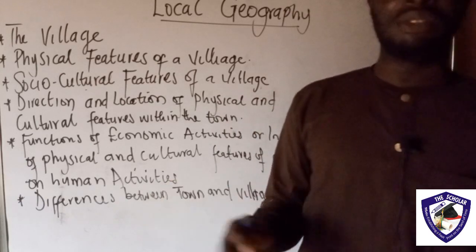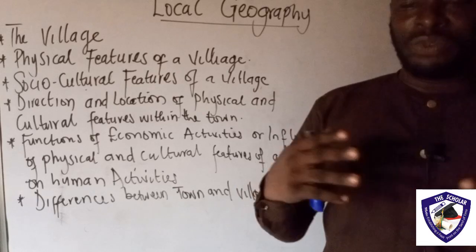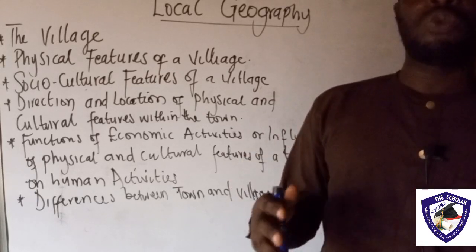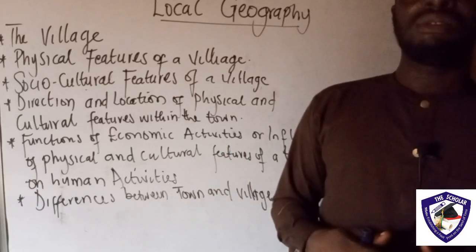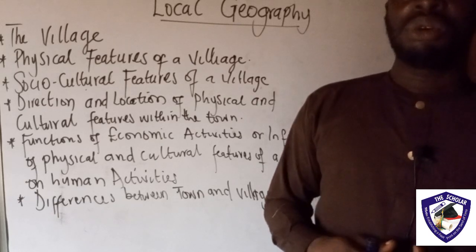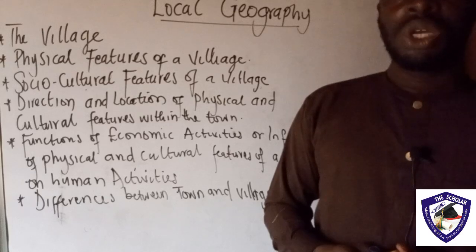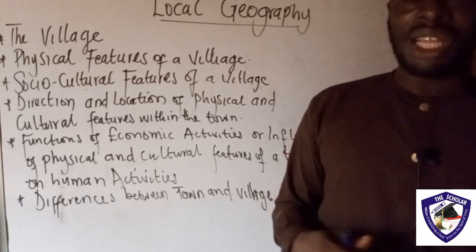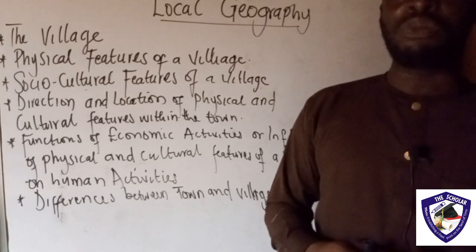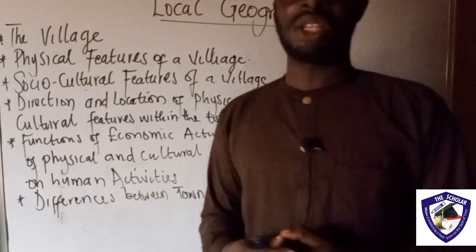Then we can also look at the vegetation. The vegetation in the village is a forest type, such that you will see lots of lands that are not well cultivated, because of the nature of the people that live around there. So the vegetation we are going to see, especially in the southwestern part of Nigeria, is going to be the forest type of vegetation. So that's what we're going to see.